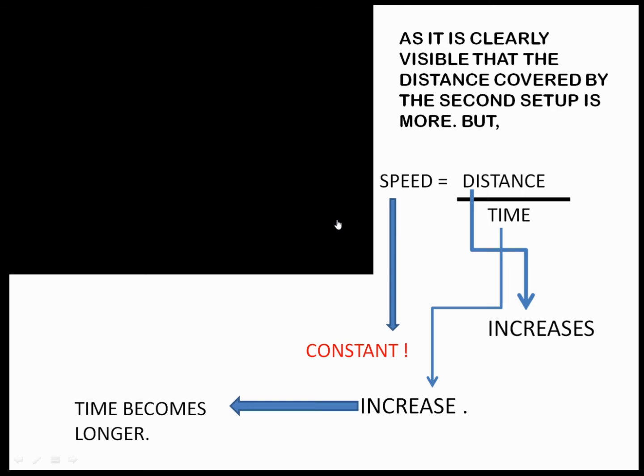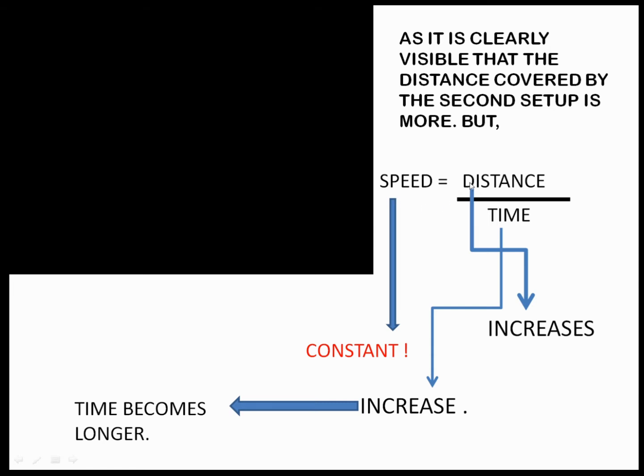Okay guys. Now as we observed that the first setup was covering larger distance, we must not ignore the fact that it was traveling at the speed of light. There was a beam of light being reflected between the mirrors, which clearly means that the object was traveling at the speed of light. We must not ignore this one. Now, we know this formula since our childhood that speed is equal to distance by time.